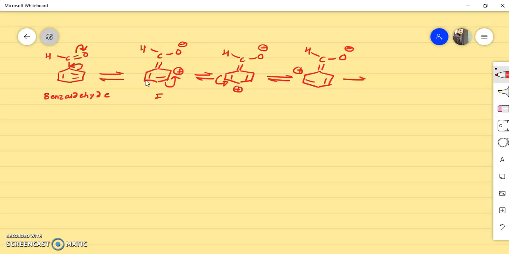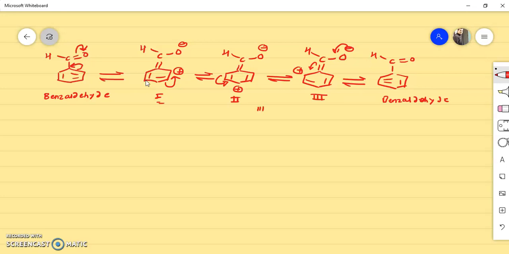Finally we can draw our original molecule in this way: the ring as it is, double bond O, H. So this is benzaldehyde. This is the first resonating structure, this is the second, and this is the third.